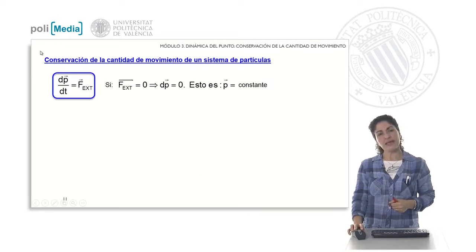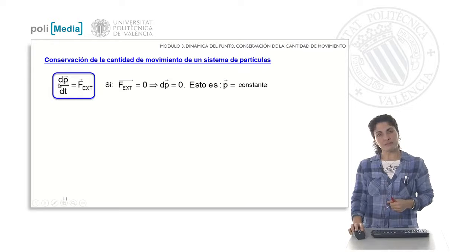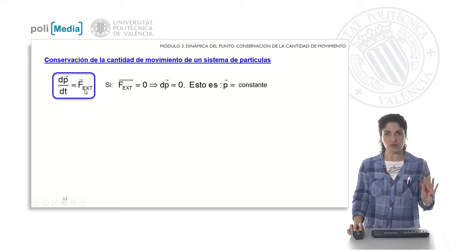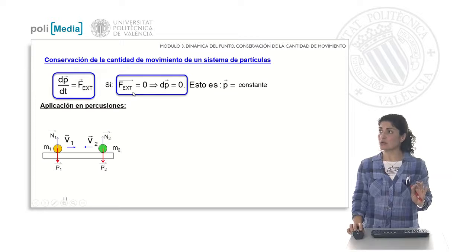Let's analyze now what is going to happen if I have a system where I will always be able to apply the relation that I already have between the variation of the quantity of motion of my system, as we have done before with the two single particles, equal to the resultant of the applied external forces. But now we consider the case where the resultant of the applied external forces is null. If it is 0, what is going to happen? Well, if it is null, this term is 0. And if this term is 0, we are saying that there is no variation of the quantity of motion. If there is no variation of the quantity of motion, it is the same as saying that the quantity of motion